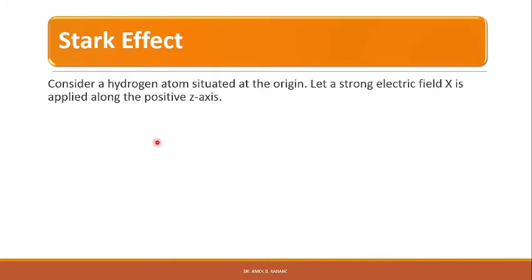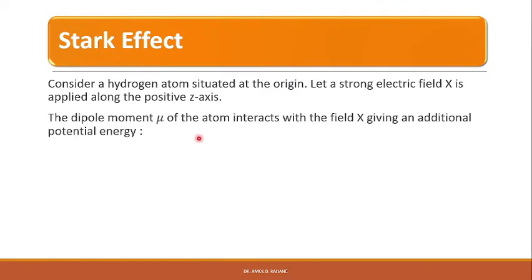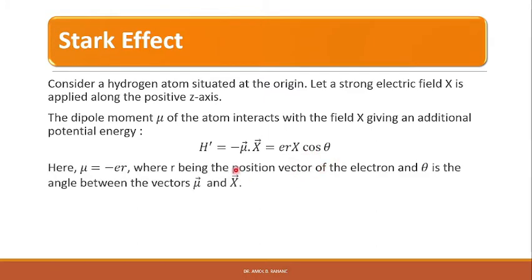Consider a hydrogen atom situated at the origin. Let a strong electric field x be applied along the positive z axis. The dipole moment mu of the atom interacts with the field x, giving an additional potential energy. So H prime is equal to minus mu vector dot x vector, which is equal to er x cos theta, where mu is equal to minus er, r being the position vector of the electron, theta is the angle between the vectors mu and x, and e is the charge of the electron.